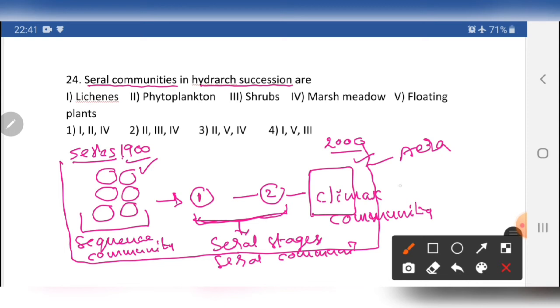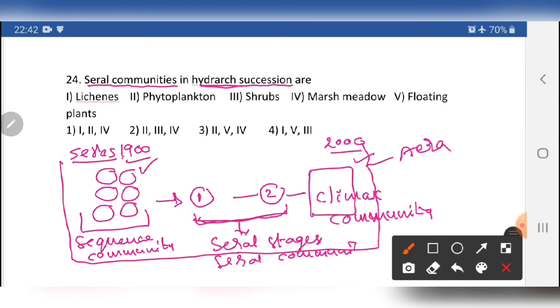Okay, so everything happens in a given area. So this kind of phenomenon will be applicable in hydric succession. For example, in one region there are no plants, only water we can find, but the water becomes a habitat of some category of phytoplanktons. Over a long period, the complete region where we found no plants becomes a forest. So this kind of succession we notice in hydric succession.